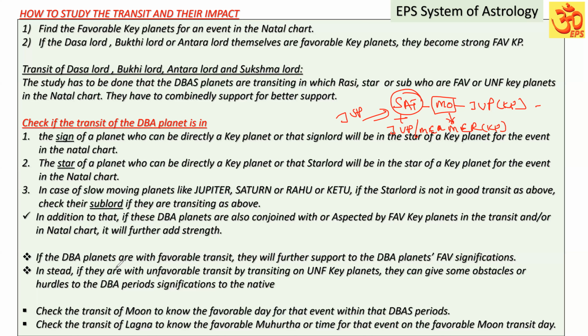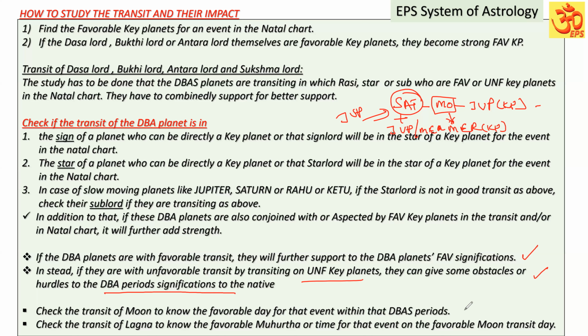If the Dasa Bhukti Antara planets are in favorable transit, they will further support the DBA planets' favorable significations that we already discussed. Instead, if they are in unfavorable transit, by transiting over unfavorable key planets, they can give some obstacles or hurdles to the DBA period significations for the native. That also we discussed.